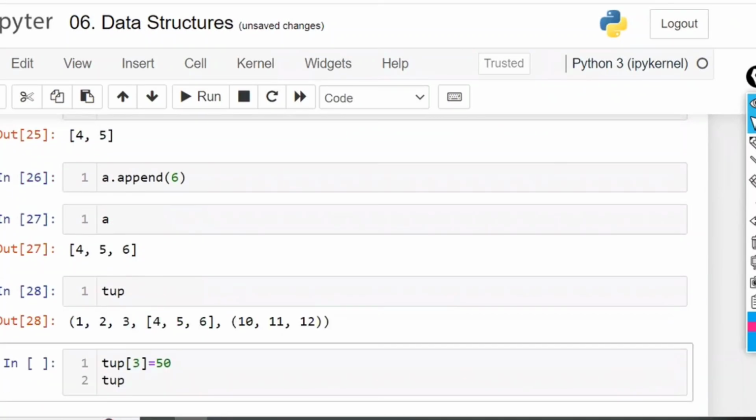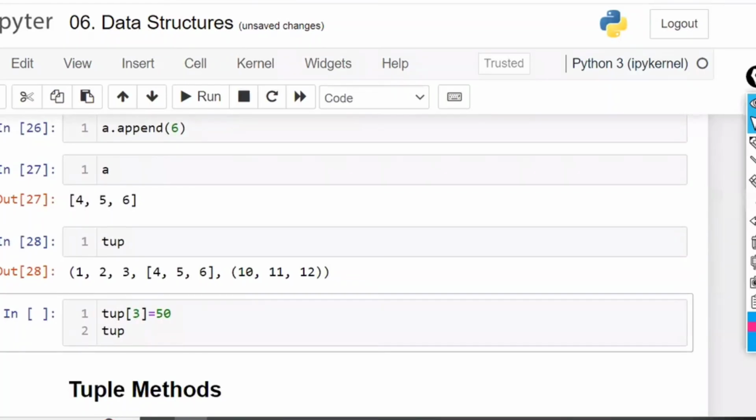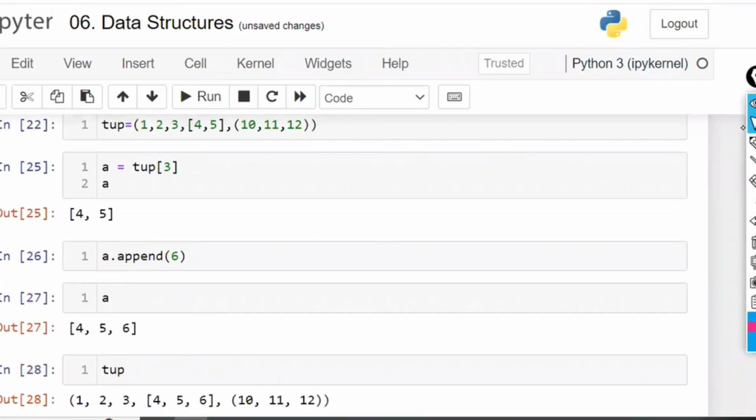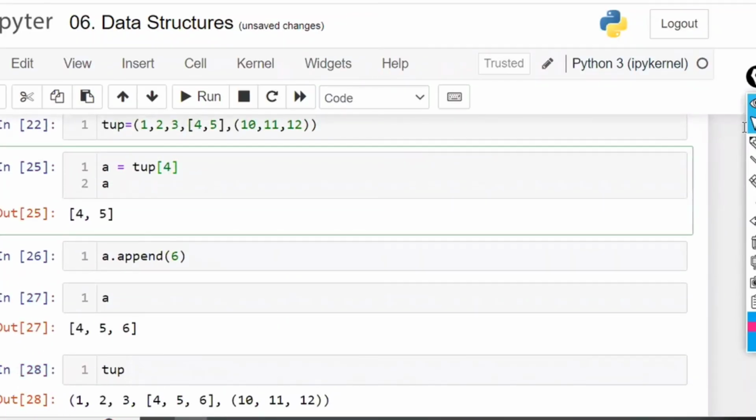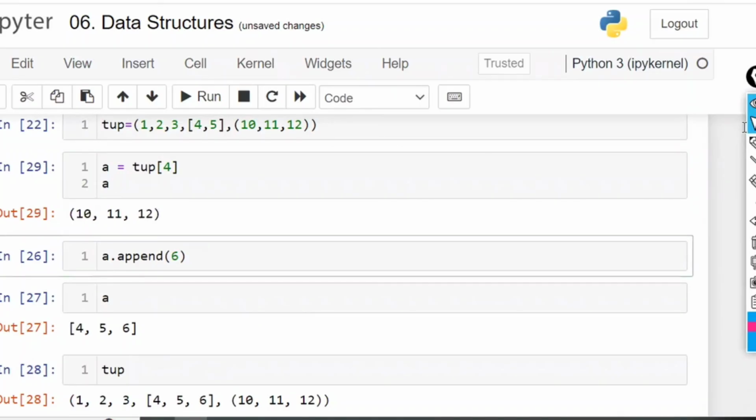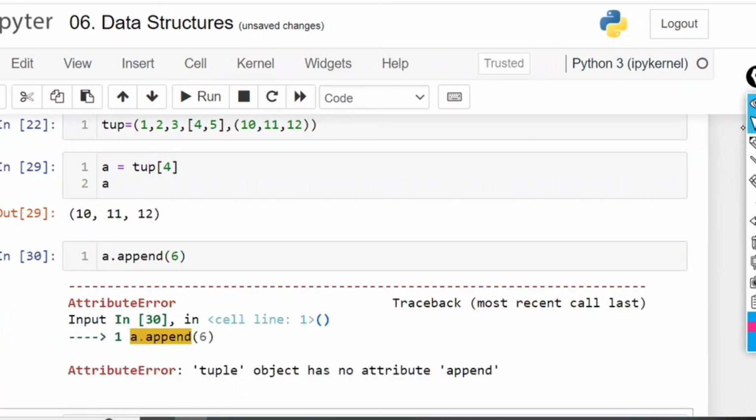Now, it is going to be added in the tuple. Sir, now modification is done in the tuple? Tuple is not done. List was done. The modification was done in the list. Now, apply the same concept once again here. Take the fourth one. What is the output of the fourth one? Tuple of 10, 11, 12. Now, append for this, it is going to throw an error. Why is it throwing an error? Because A does not belong to the list element. So that is the reason. Got the point?